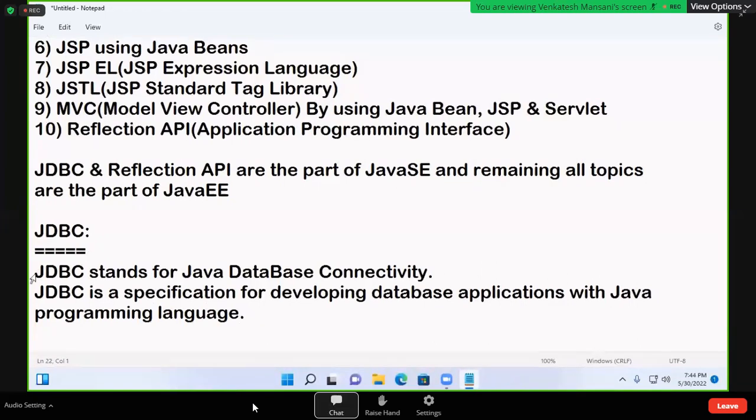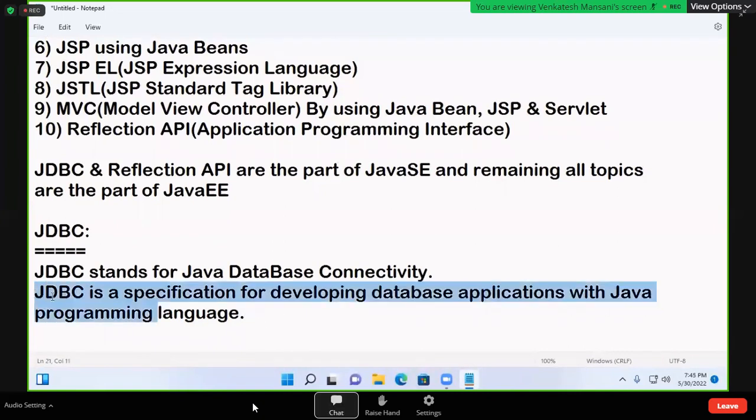See, this is the JDBC full form, and this is the JDBC definition.